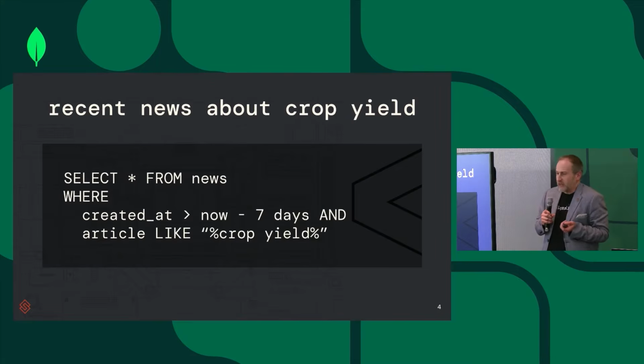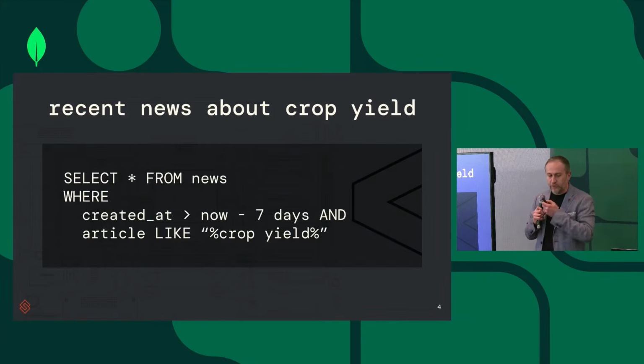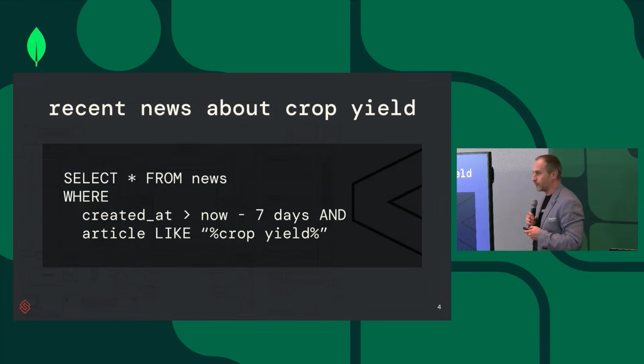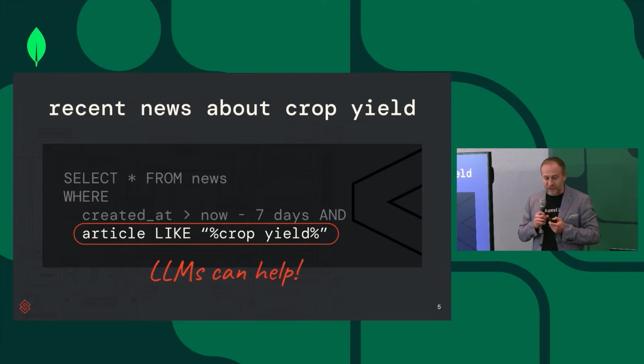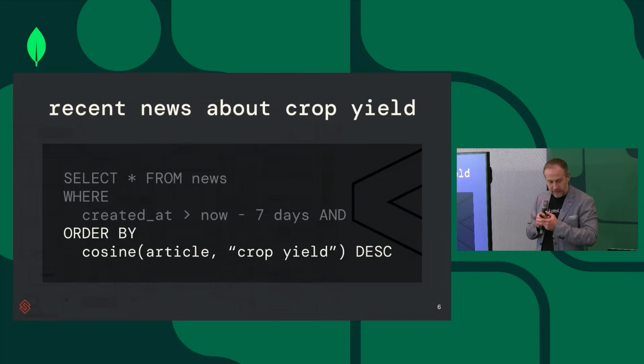So a naive way would be to just turn it into SQL: select asterisk from news where created at is now minus 7 days, and article like crop yield, right? So this is one way of handling this, and we'll now talk about why this is challenging. So first of all, what is like crop yield? What if those words don't actually appear in the article? Great, we now have large language models, we can use those to handle this.